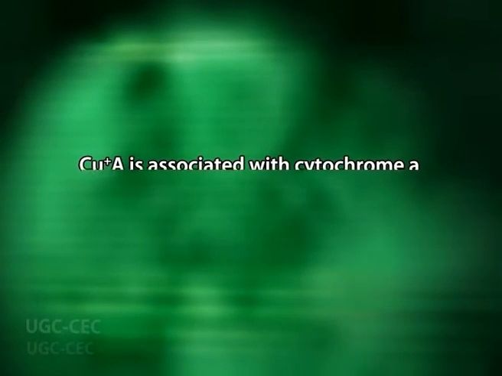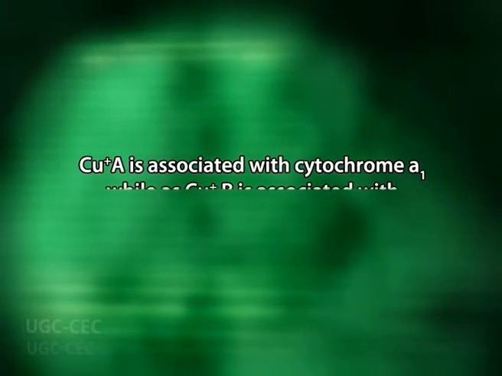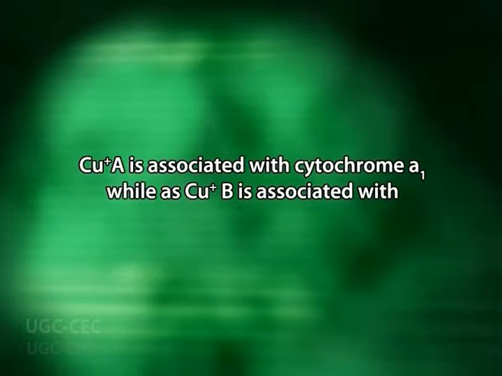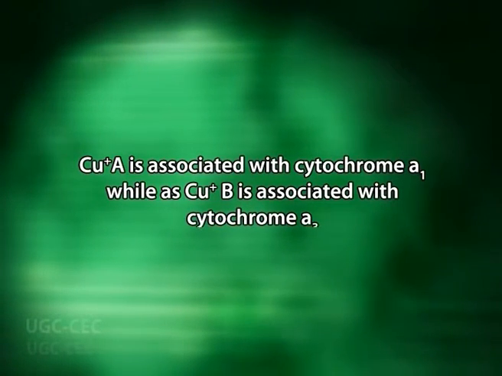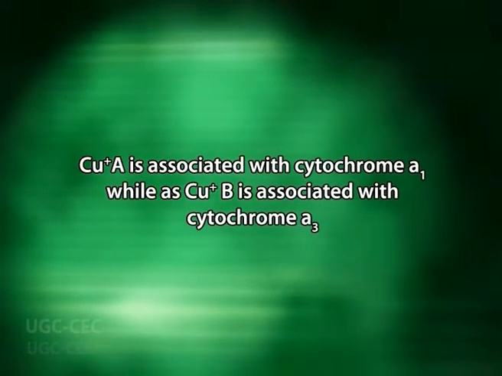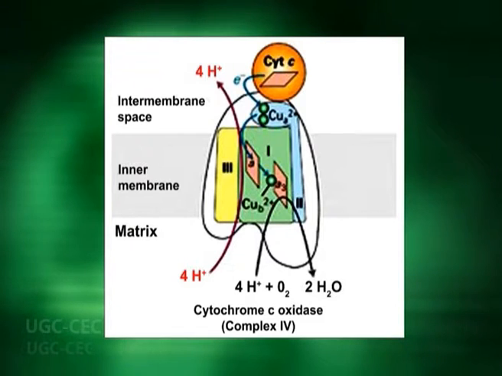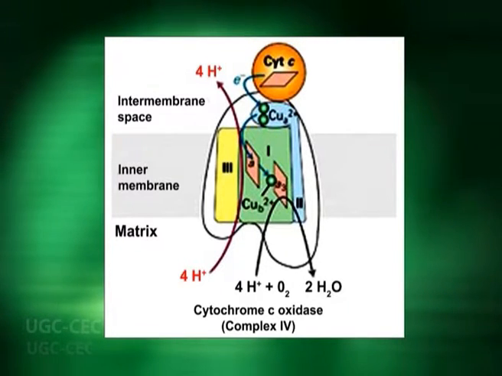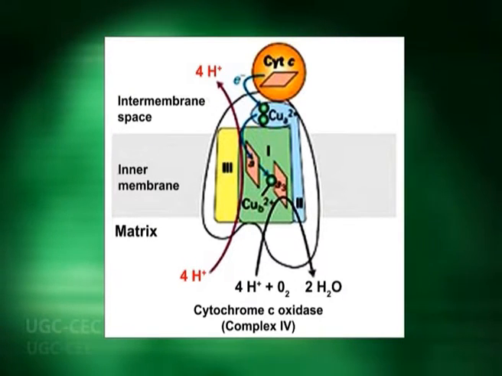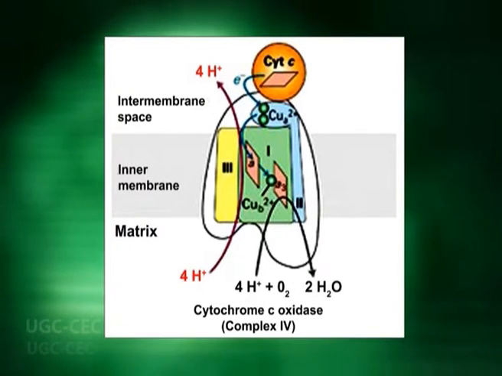The CuA is associated with cytochrome a1, while CuB is associated with cytochrome a3. Cytochrome a3 and CuB form a binuclear metal center where a dioxygen or oxygen molecule is bound and reduced to water.